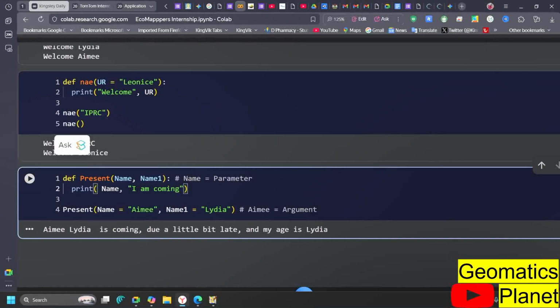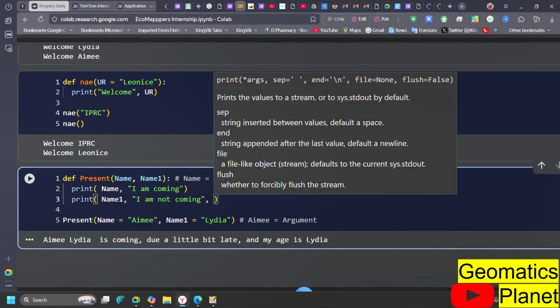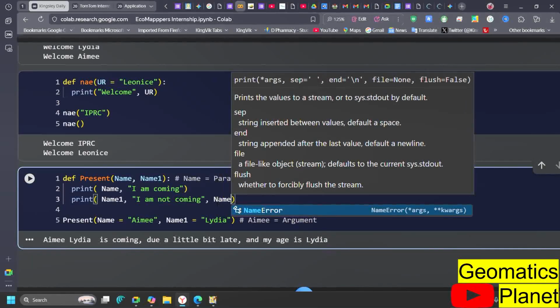Now this is the first one I put up here, name, I am coming. Then let me also say name1, I am coming. But you see, I can also go ahead and call name1 here, which is now Lydia. So comma name1, let's use name again, which is Ame.